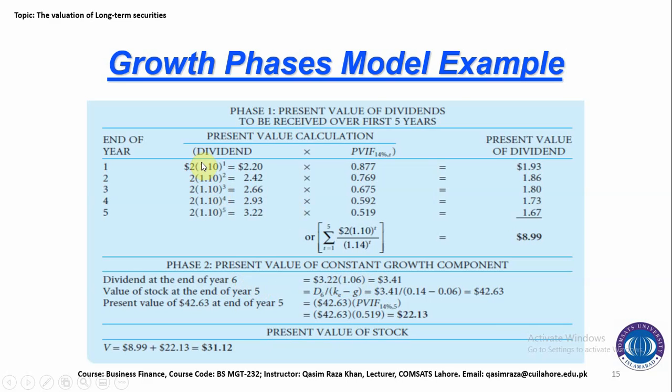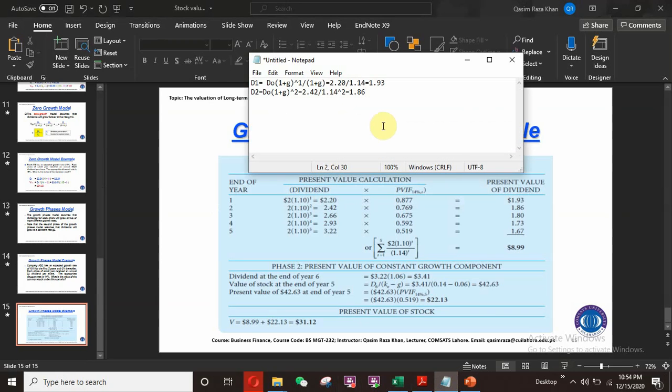So what is the formula of the dividend calculation? Basically, D1 is equal to D naught into (1 plus G) to the power 1, divided by (1 plus KE) to the power 1.